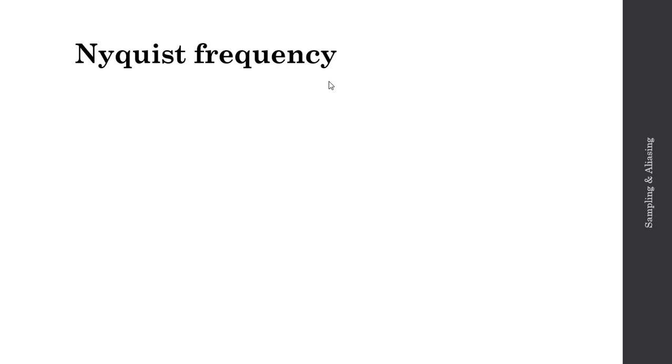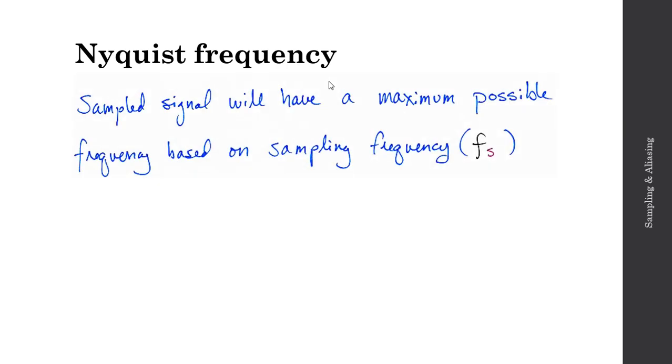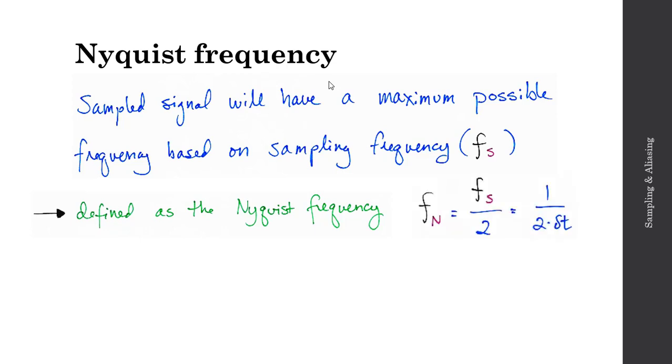So what's going on here? Well, this sampled signal will have a maximum possible frequency that will be dependent on the sampling frequency Fs. And this maximum possible frequency in my sampled signal is defined as the Nyquist frequency, commonly referred to as Fn. This Nyquist frequency is defined as Fs, the sampling frequency, divided by 2, which is also equivalent to 1 over 2 times delta t, or 1 over 2 times the sampling interval.